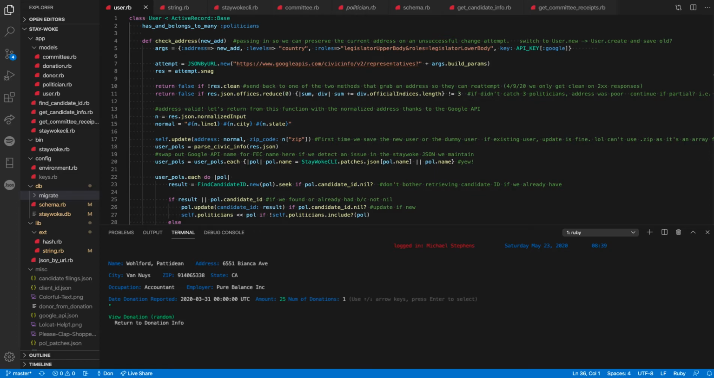This is stuff the government just has out there. So Patty Dean Wolford from Van Nuys, lives on Bianca Avenue, an accountant at Pure Balance, donated $25 to Adam Schiff. That donation was reported on March 31st, 2020. I don't have exactly when she donated, but that's when Adam Schiff's committee reported it. And we can go through here, and something like that's curious. It's like, wow, why did a professor at Johns Hopkins donate $20 to Adam Schiff, or a $5 donation from someone in Michigan? Just having access to all this, there would be ways to draw other insights.